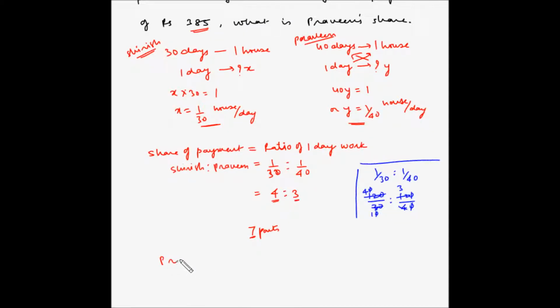So for Praveen's share, 385 multiplied by 3 divided by 7. So this is equal to 7 5s are 35, 3 carry over, 7 5s are 35, 5 3s are 15, 1 carry over, 5 3s are 15 plus 1 is 16. So 165 rupees is Praveen's share, and the remaining, that is 385 minus 165, will be Shirish's share.